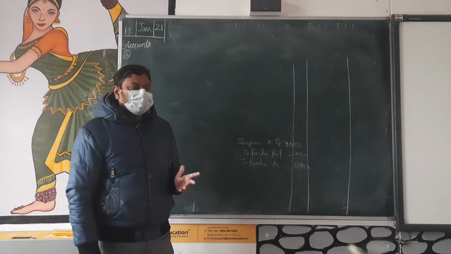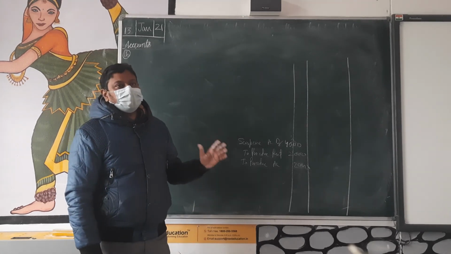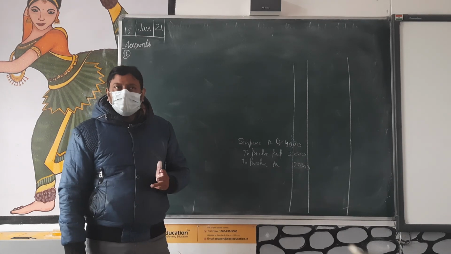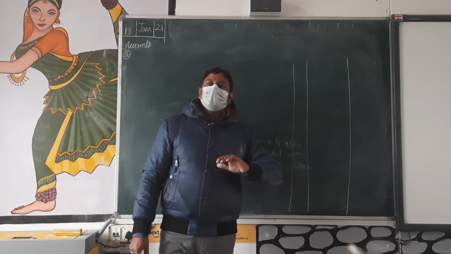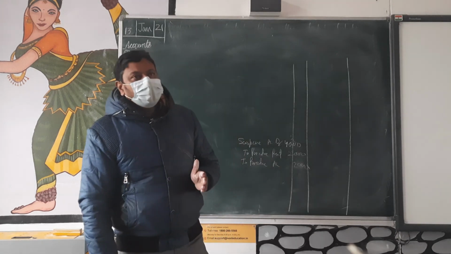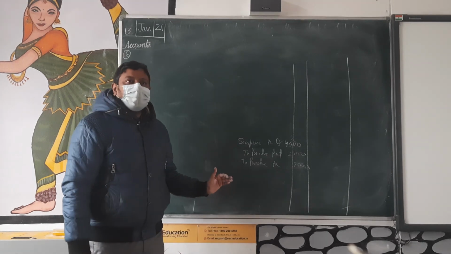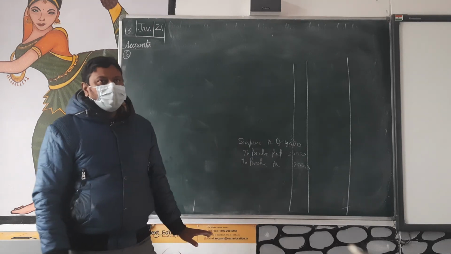To make the entry complete we utilize the suspense account. After the closing of accounts, the difference amount in the trial balance is transferred to a suspense account, and then next year we find that error and correct it by this suspense account. Okay, clear?